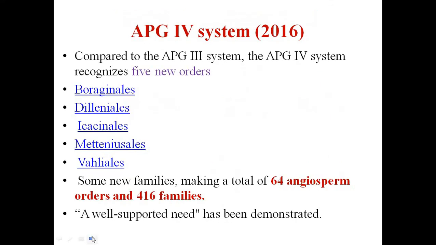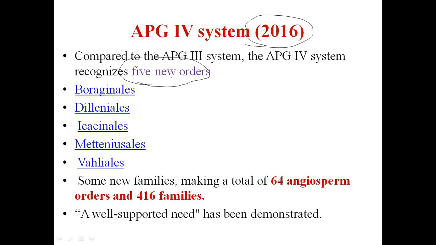Afterwards, the most recent system is APG 4, which is from 2016. This system has 5 new orders as compared to the APG third system, which are Boraginales, Dilleniales, Icacinales, Metteniusales and Vahliales.